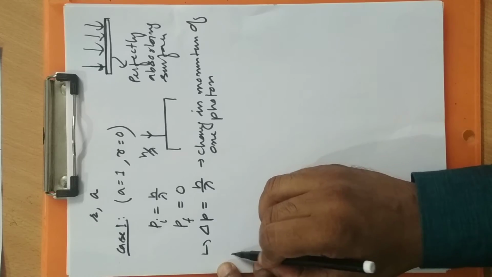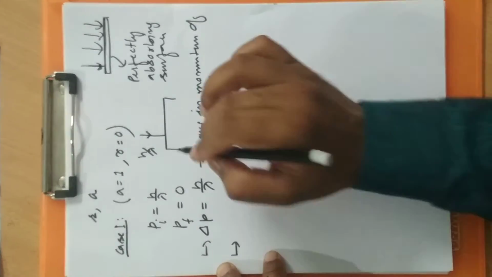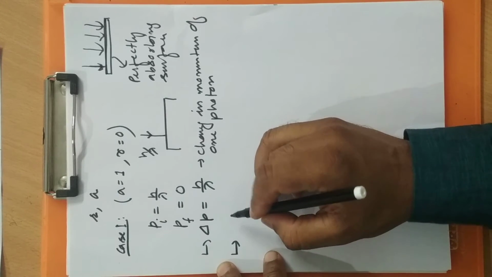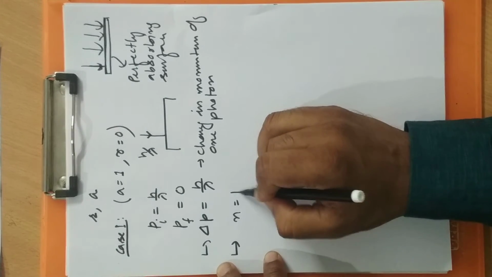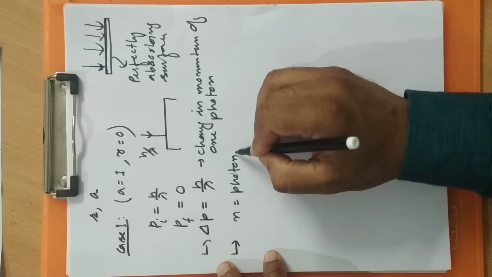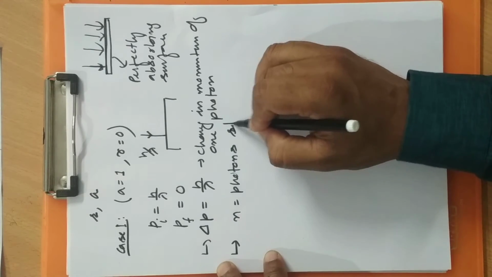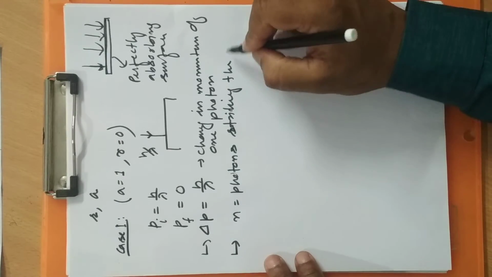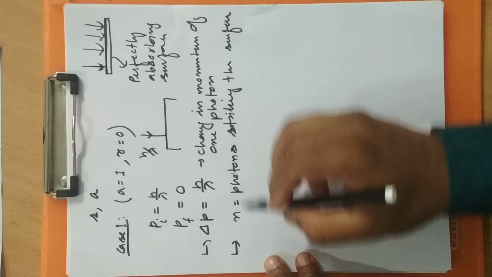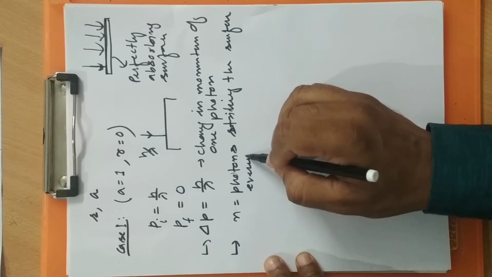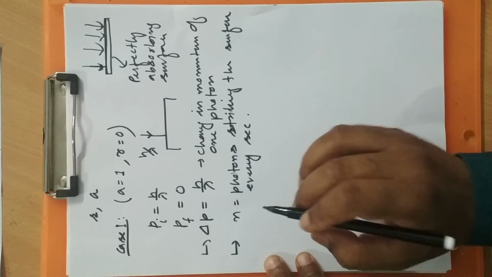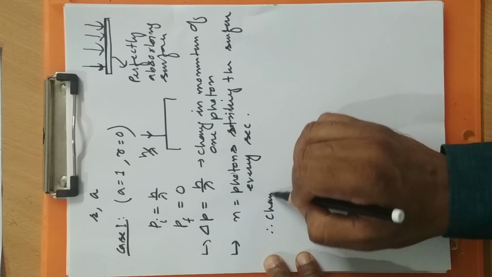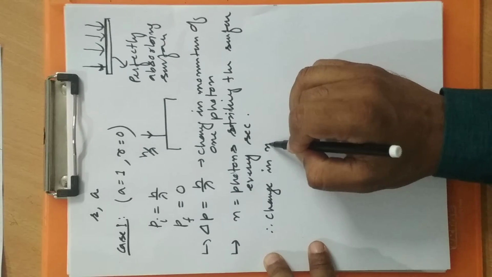So if the number of photons striking the surface every second is n, then what will be the change in momentum every second?